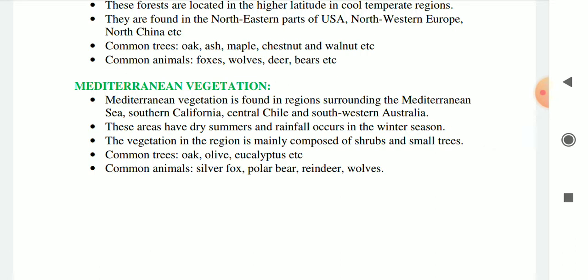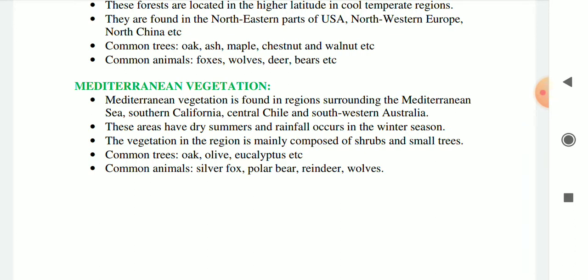Mediterranean vegetation is found in regions surrounding the Mediterranean Sea, southern California, central Chile and southwestern Australia. Okay, and these areas have dry summers and rainfall occurs in the winter season. That is a very important characteristic of Mediterranean vegetation.